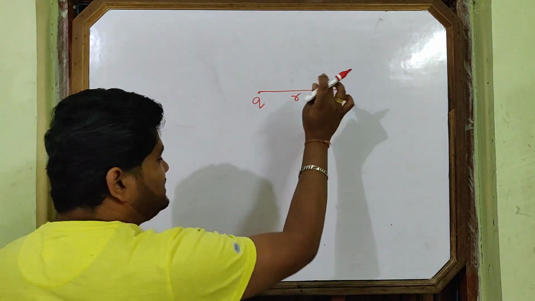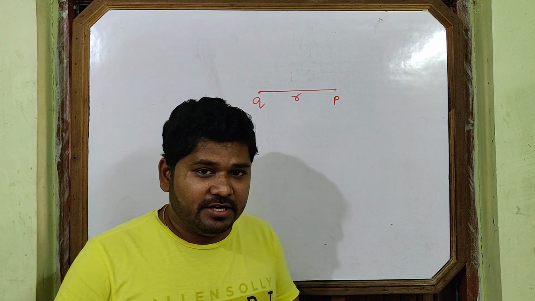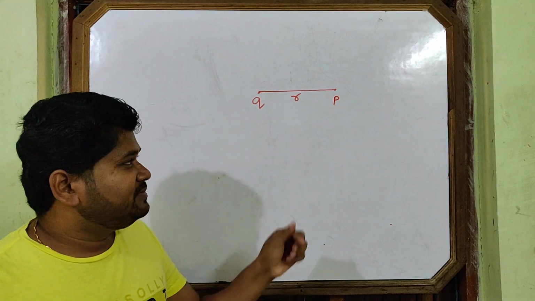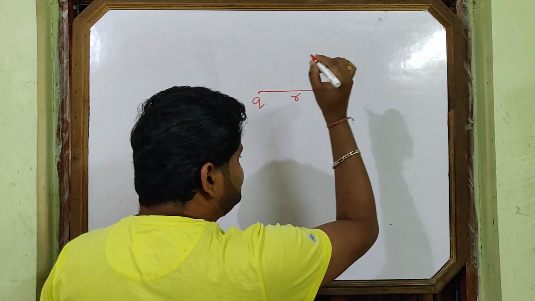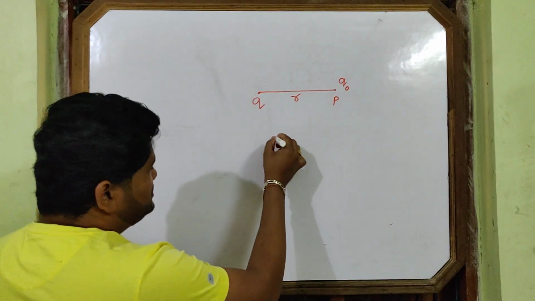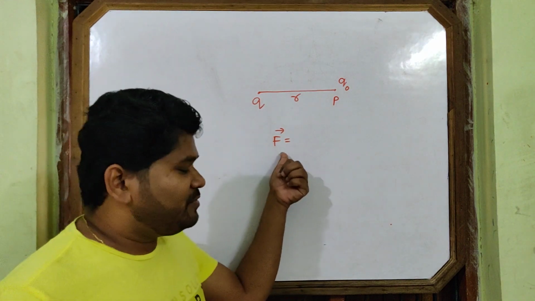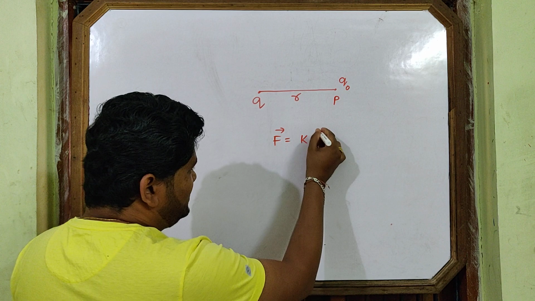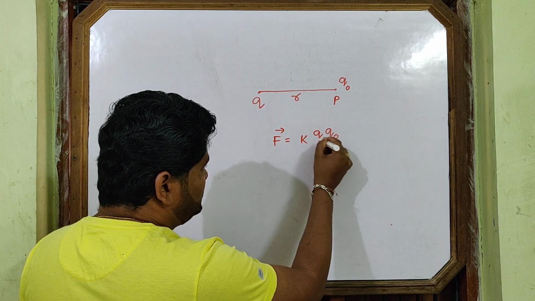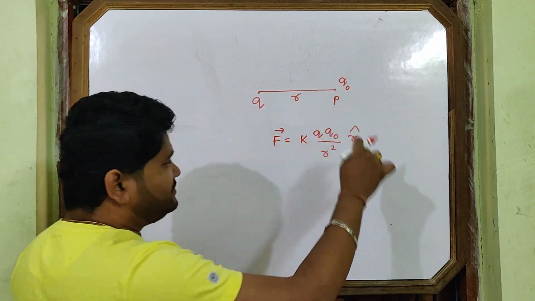So how will you find the intensity here? What was the definition? Force experienced by a unit positive charge placed at that point. Now you place one unit positive charge. What is the force experienced by the unit positive charge? Using Coulomb's law, it is k Q q naught by r square into r cap.